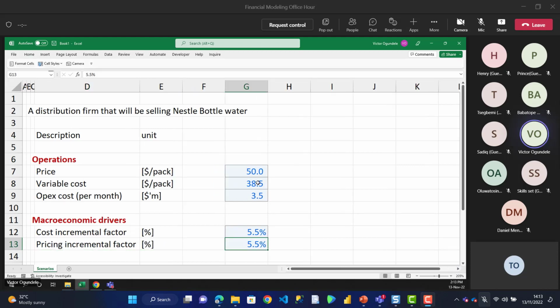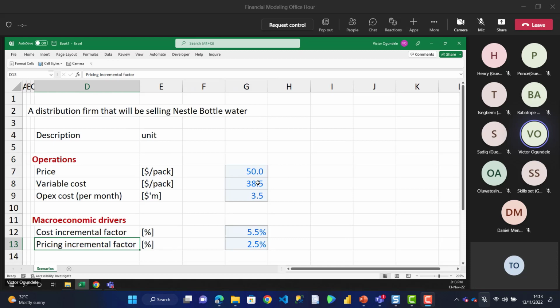Right. So let's assume our pricing incremental factor will be, let's just put it as 2.5. So these are just fictitious assumptions. But if you are building your model, definitely you know that your cost incremental rate will be your country inflation rate. Your pricing incremental rate will be your CPI. Because remember, it's not as if you are just generating value from nowhere.